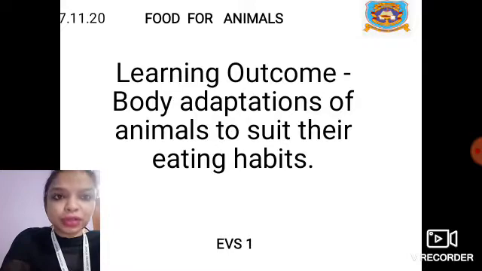Today, we are going to learn the body adaptations of animals to suit their eating habits. That means why the parts of the bodies of animals change because of their eating habits. So this chapter we are continuing from yesterday. The name of the chapter is Food for Animals.